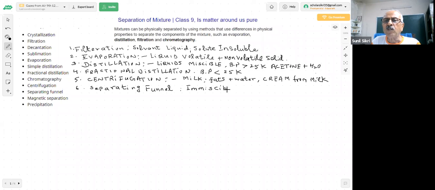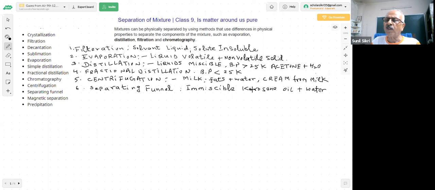The liquids do not dissolve in one another. If I have kerosene oil and water, what happens here? You will find that these two liquids are not miscible. They will form two separate layers. The denser liquid will be below, and the less dense will be floating on that. Kerosene oil is lighter than water, so it will float on the water.